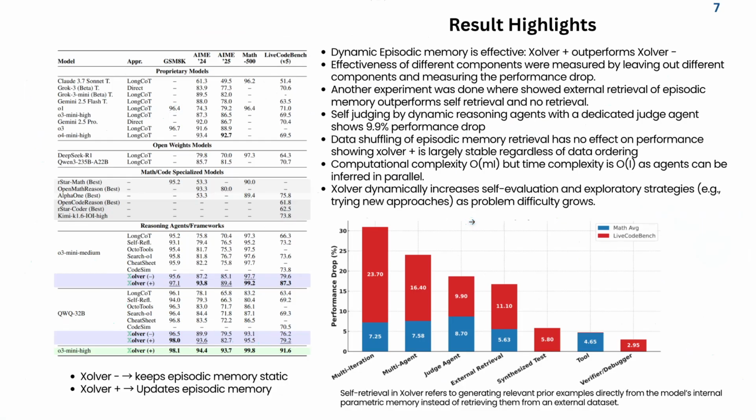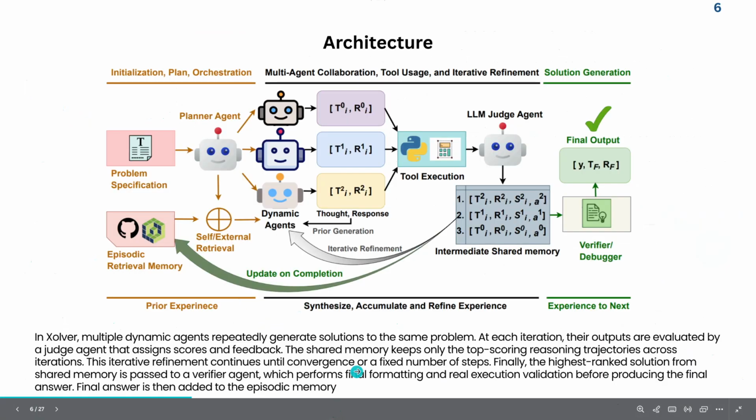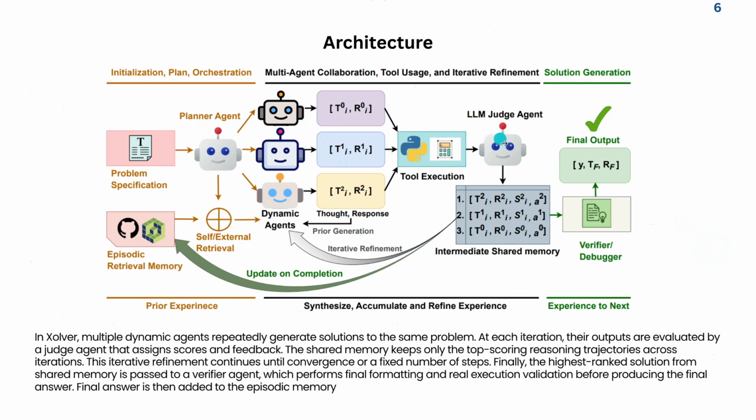So we understand Xolver performs really well, but why does it perform well? This is where I think the paper shows its class. They analyzed very well why Xolver performs really well. First, they measured the contribution of different components. They eliminated components one by one and checked the performance. In the first one, as we told you before, there are multiple iterations going on. They generate a response, the judges evaluate, and they go again. This loop goes on a couple of times.